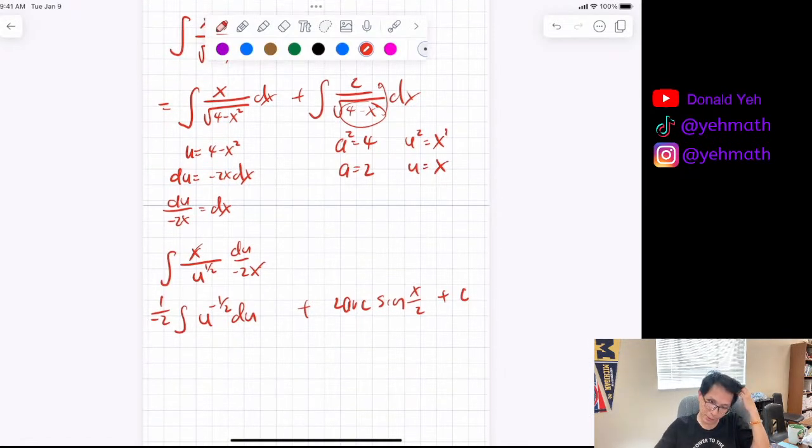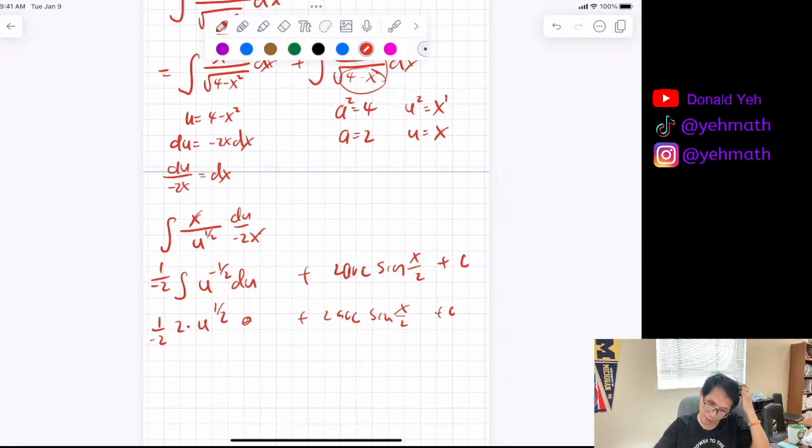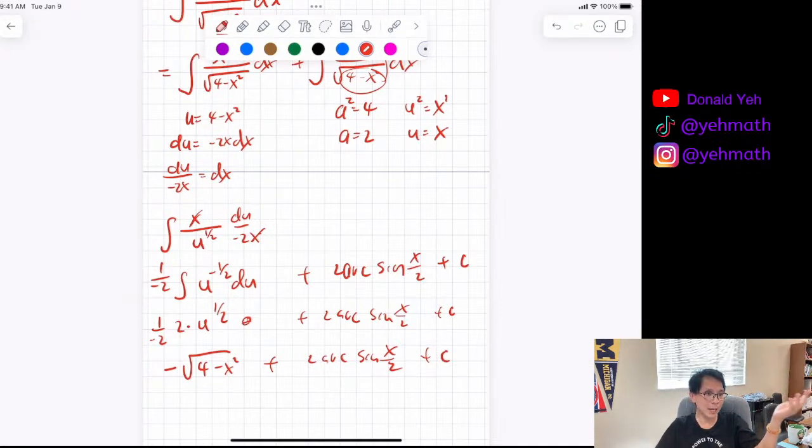And this part is going to be 1 over negative 2. What's integration of u to the half? It's going to be u to the half times 2, right? Plus 2 arc sine of x over 2 plus c. So this 2 is going to cancel out. So it's going to be minus 4 minus x squared plus 2 arc sine of x over 2 plus c. Now this one is actually pretty interesting.